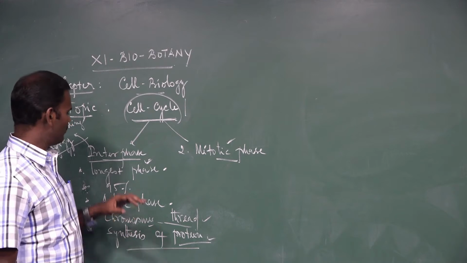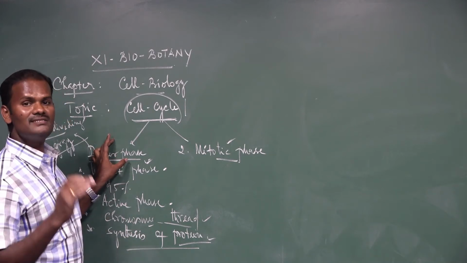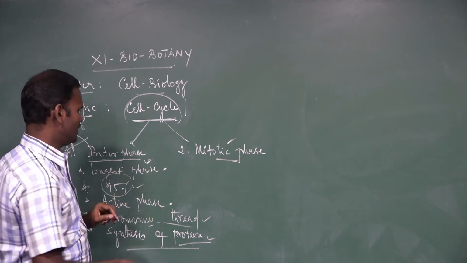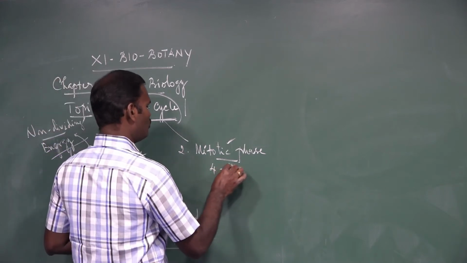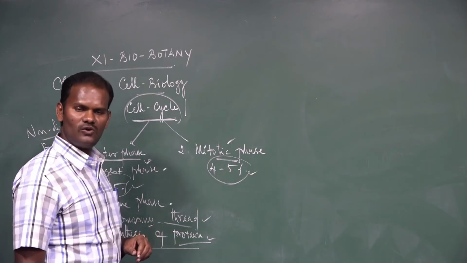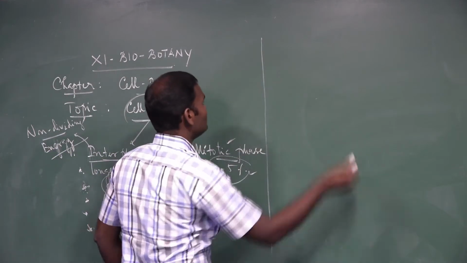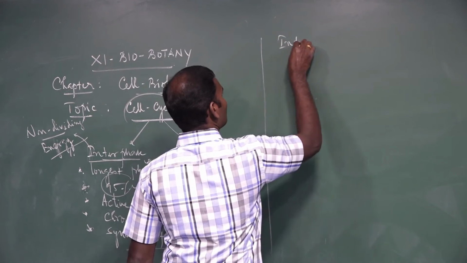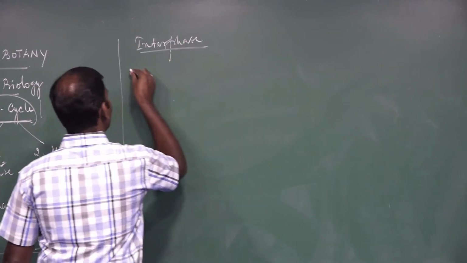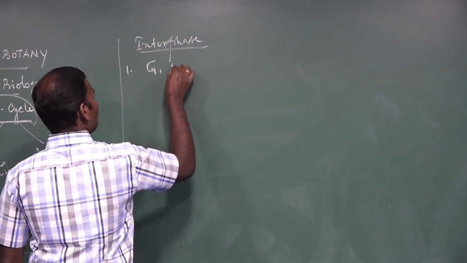Synthesis of proteins. The interphase includes 3 subphases. 95% is interphase, and the remaining 4 to 5% is taken by the mitotic phase alone. Now this interphase includes 3 subdivisions. One is the G1 phase.